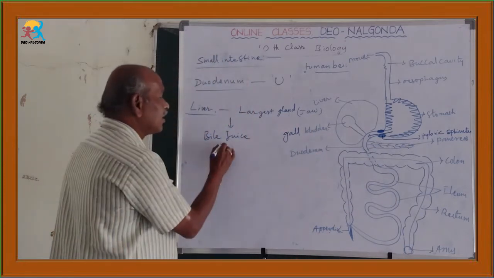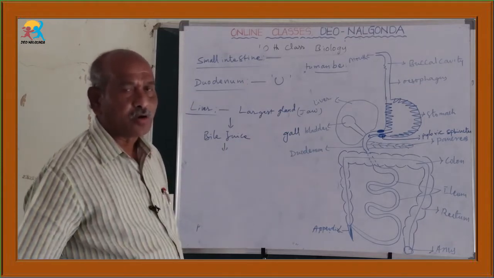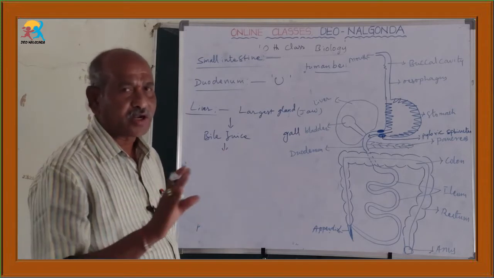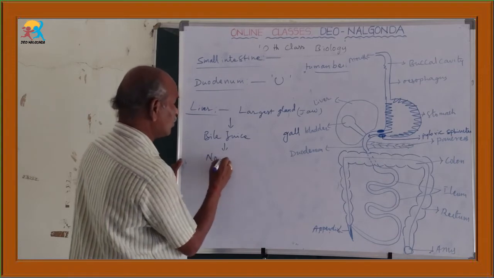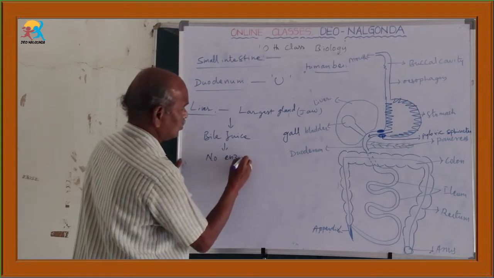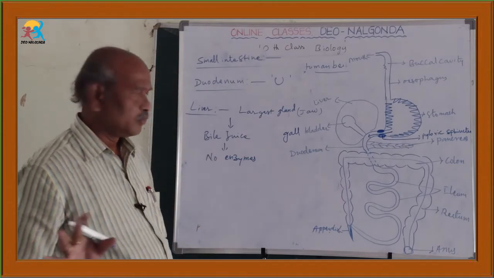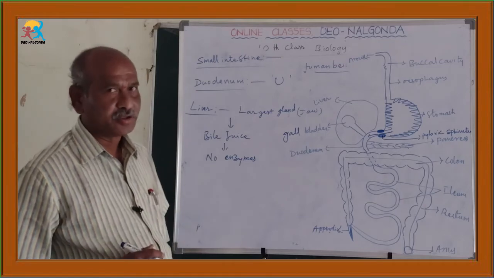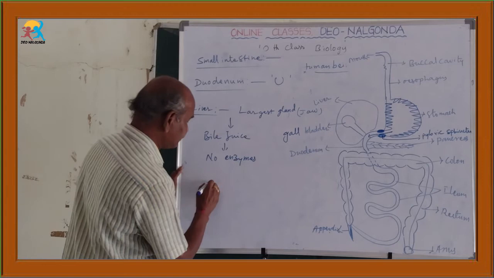What is the speciality of this bile juice? The main important point you have to remember is that there are no digestive enzymes at all. Instead, bile salts and bile pigments are present.